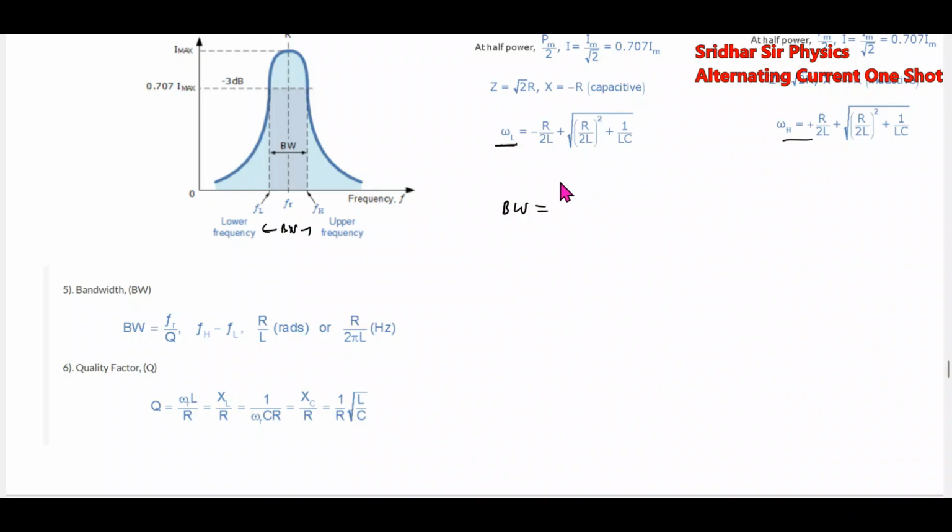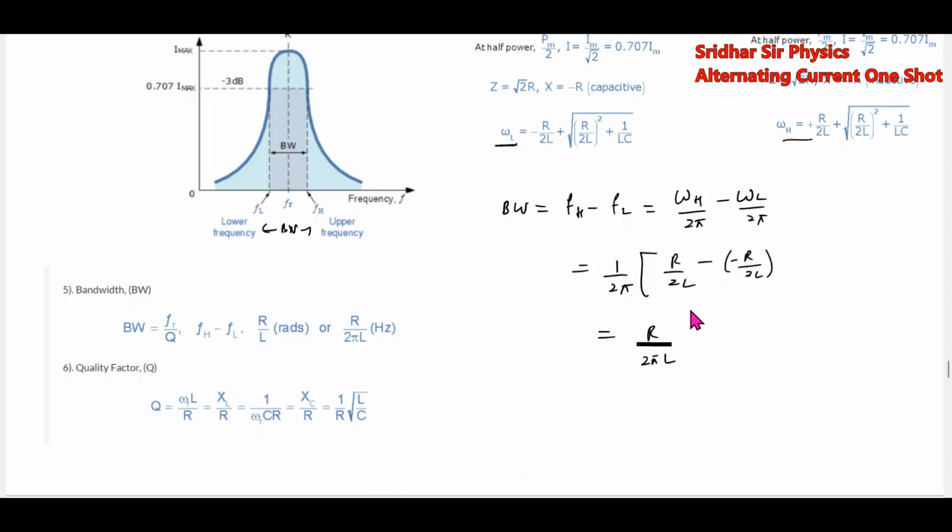Bandwidth is equal to Fh minus Fa. Fh equals Omega h by 2 pi. So this will become 1 by 2 pi, Omega h will be R by 2L minus, R by 2 pi L. This is the bandwidth, where the power will be half of the maximum. Those things will be useful. The bandwidth depends on this quantity.